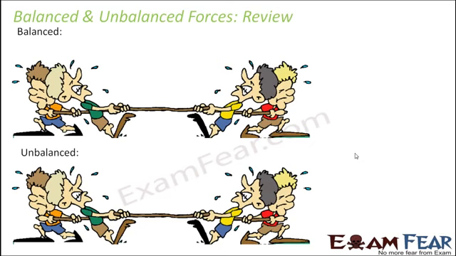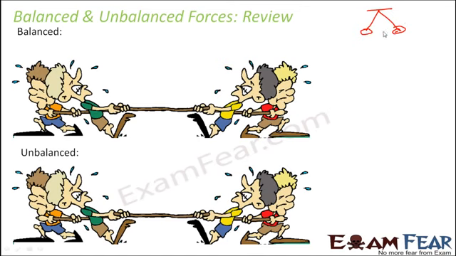Now you understand that when we talk about balanced forces, it is balanced from both sides. Like if you think of a weighing balance, you have weights on both sides. If you have a heavier weight on one side and a lighter weight on the other, one will come down and the other one will go up.